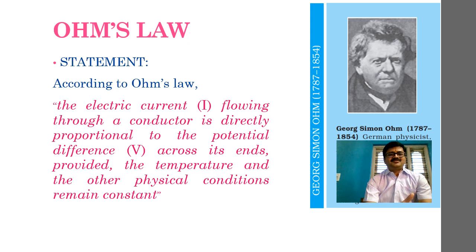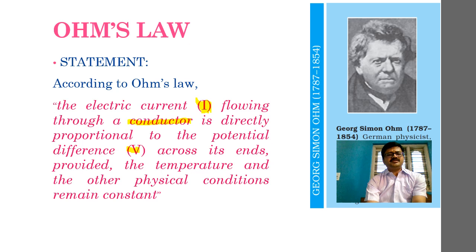Electric current is capital I, flowing through a particular conductor, and it is directly proportional to the potential difference.